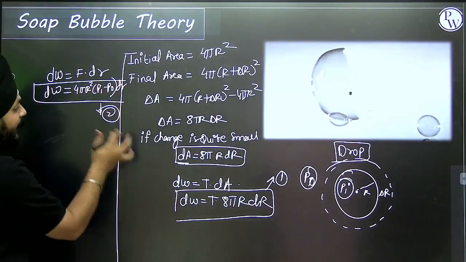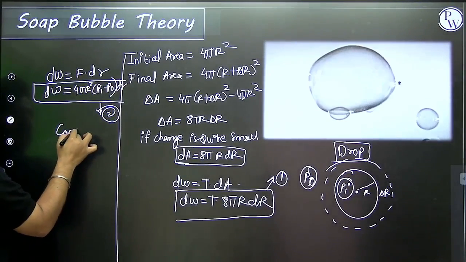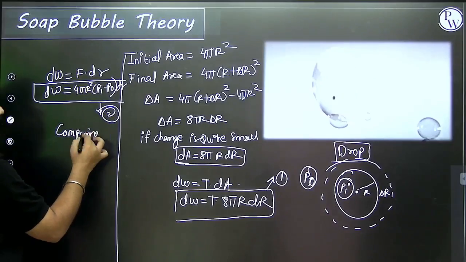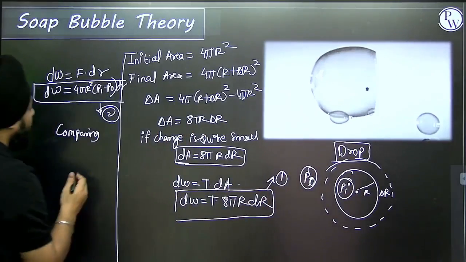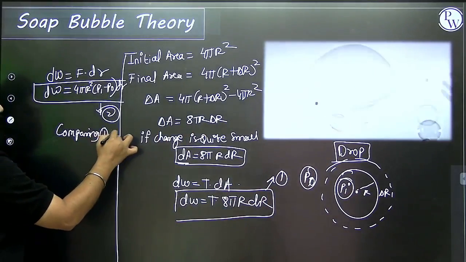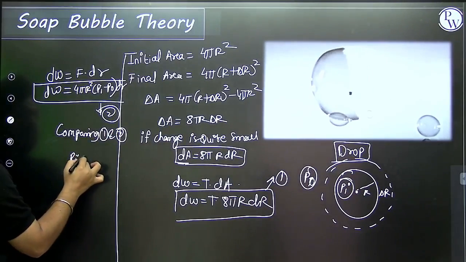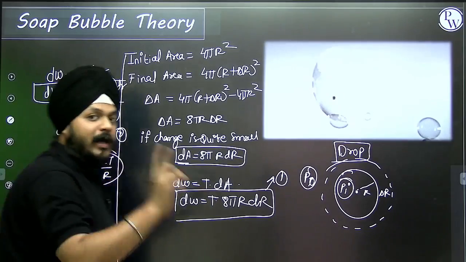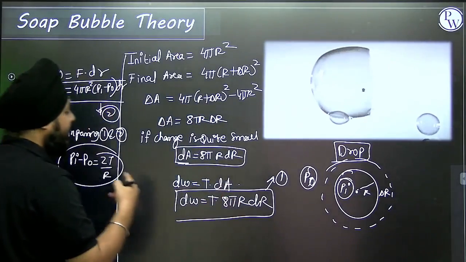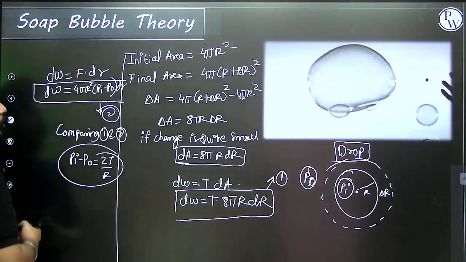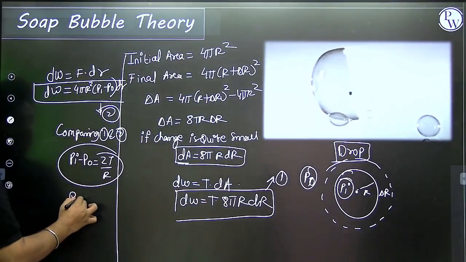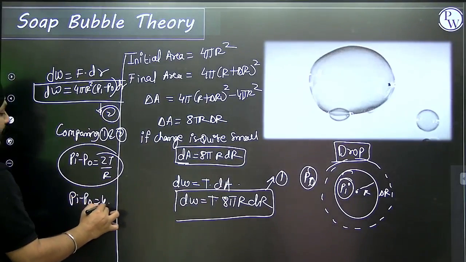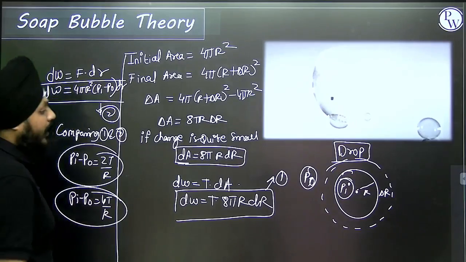Comparing 1 and 2, we are getting the pressure difference between the inside and outside of the soap bubble, that is pi minus p0 is equal to 2t by r. It is having one free surface, that's why it is 2t by r. If I'm talking about a bubble, then it is having two free surfaces, then pi minus p0 is 4t by r.